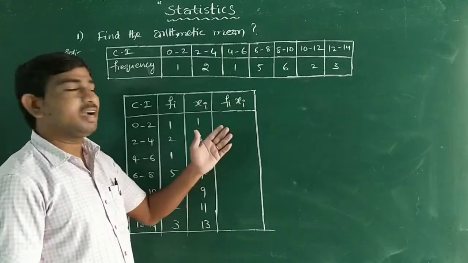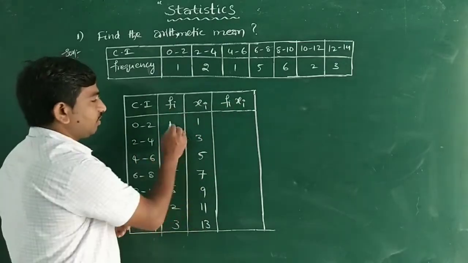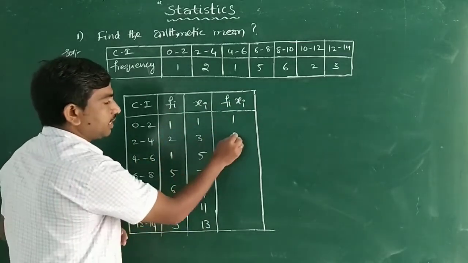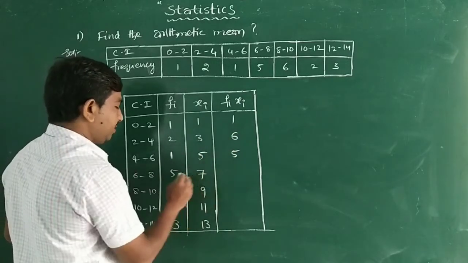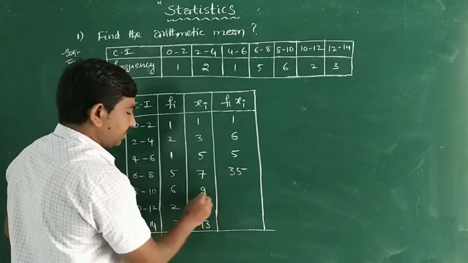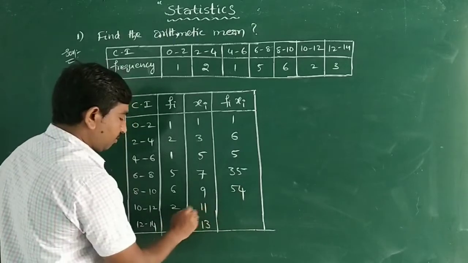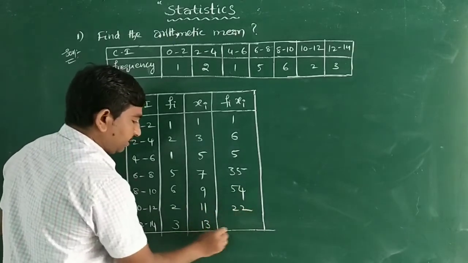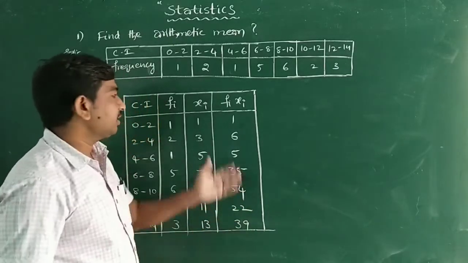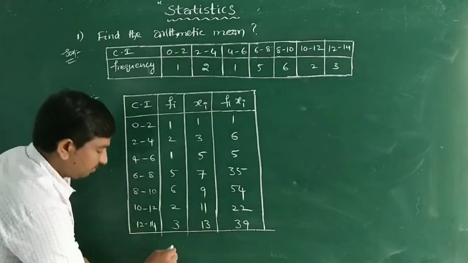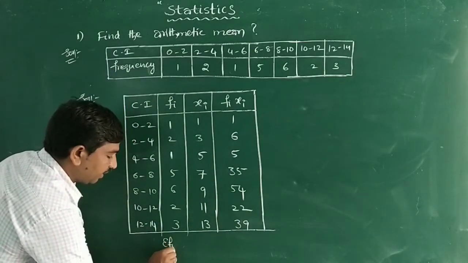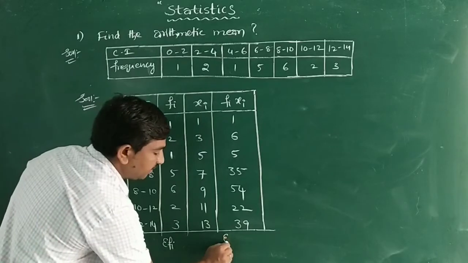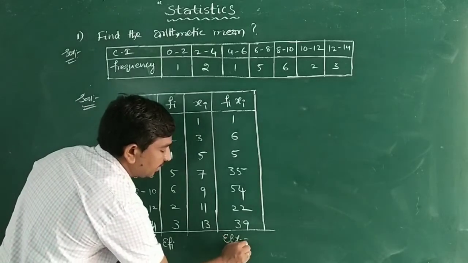And Fi, Xi, we have to multiply Fi and Xi. So 1 1s are 1, 2 3s are 6, 1 5s are 5, 5 7s are 35, 6 9s are 54, 2 11s are 22, and 3 13s are 39. So these are the Fi Xi. So finally what we need? Summation Fi we need, and summation Fi Xi we need.